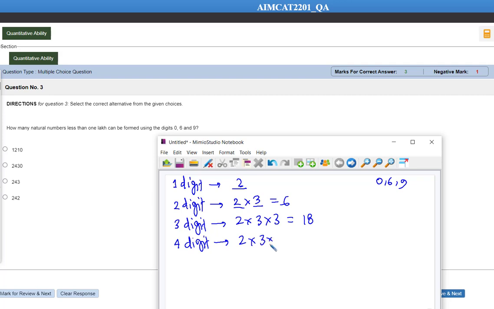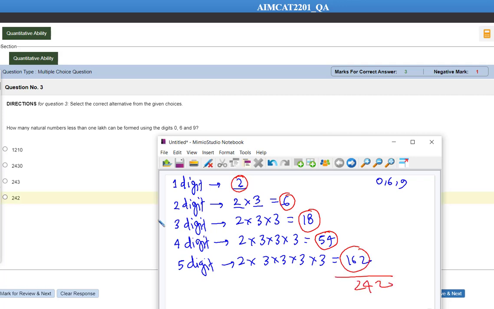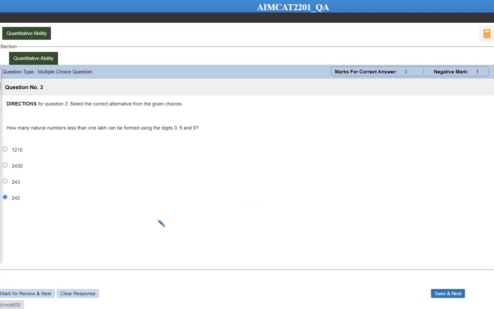That is 2 into 3 into 3 into 3, that is equal to 54. And total how many 5-digit numbers we can form here? That is 2 into 3 into 3 into 3 into 3, that is going to be 81 into 2, 162. So 6-digit number is a 1 lakh. We want numbers which are less than 1 lakh. So our answer is going to be addition of all these numbers. 2 plus 6 is equal to 8. 8 plus 18 is 26. 26 plus 54 is 80. 80 plus 162 is 242. The addition is going to be 242. So let's mark 242 as the answer and let's move ahead.